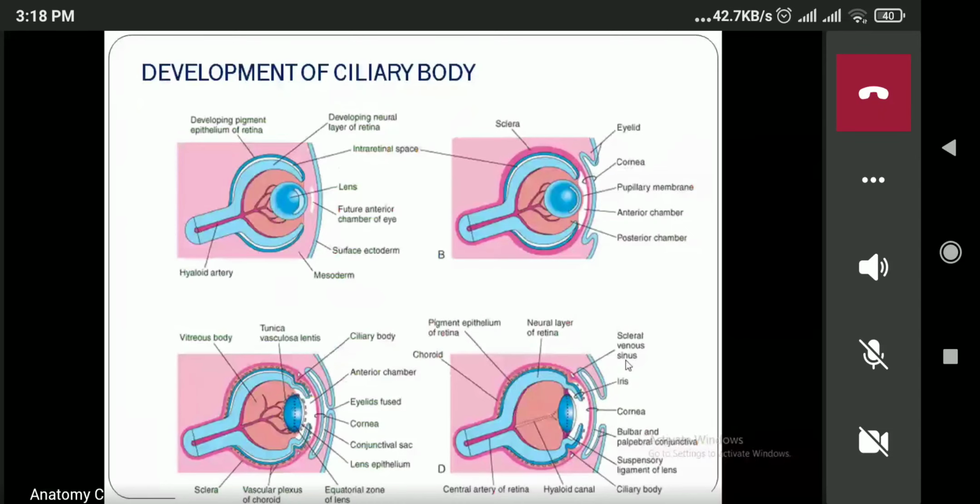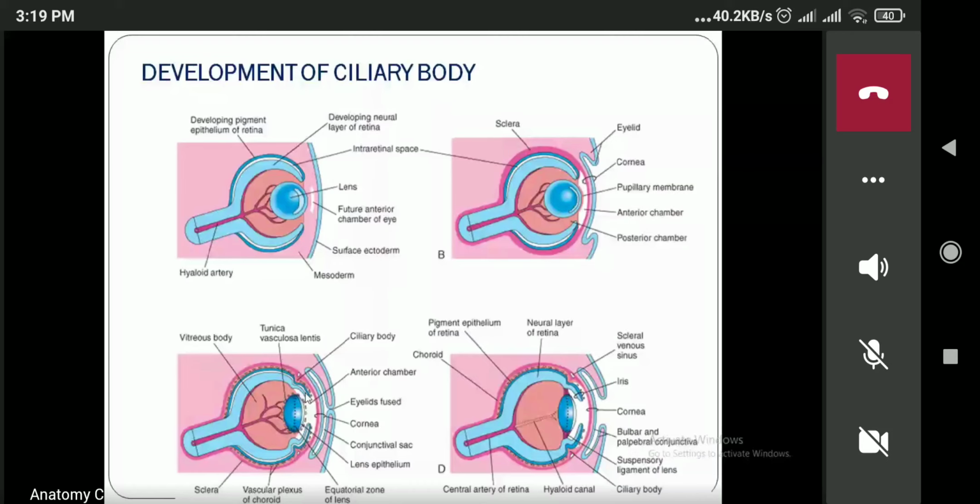Now this is the development of the ciliary body. Same thing: the optic cup, inner layer, outer layer, neural layer or pigmented layer. Now what will happen to this part? The anterior 1/5 of the inner and the outer layer is forming the ciliary body and iris. That is all you need to remember here: the posterior layer forms the retina, and the anterior layer forms the ciliary body and iris.